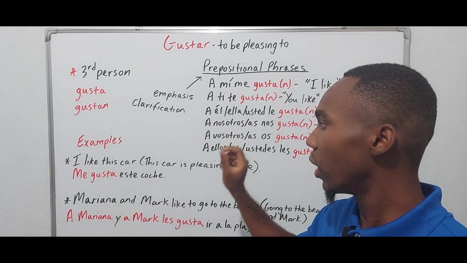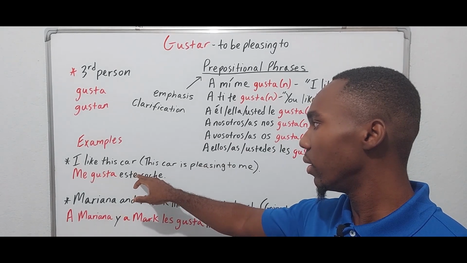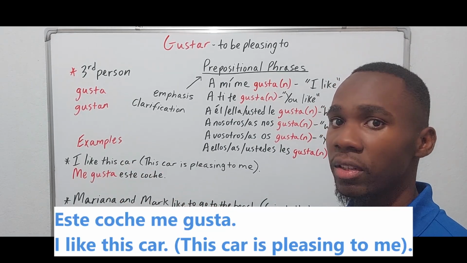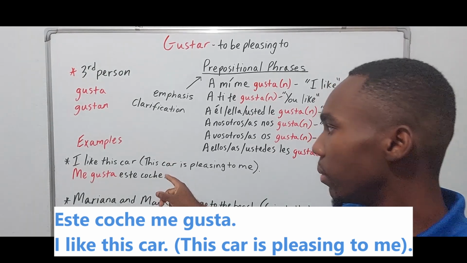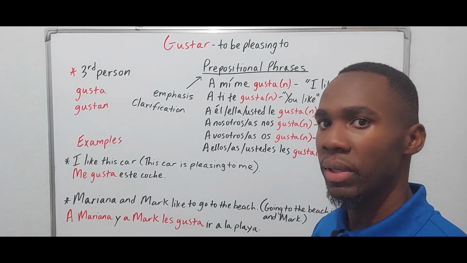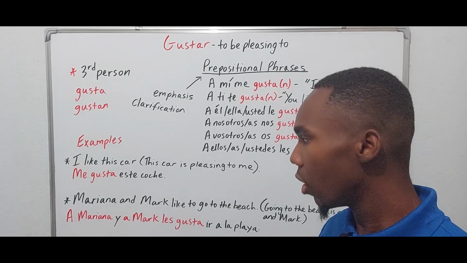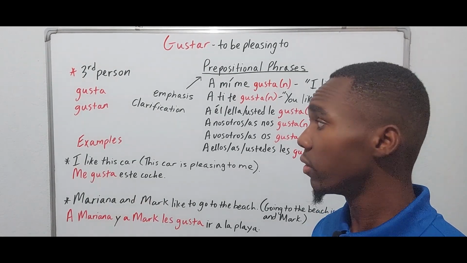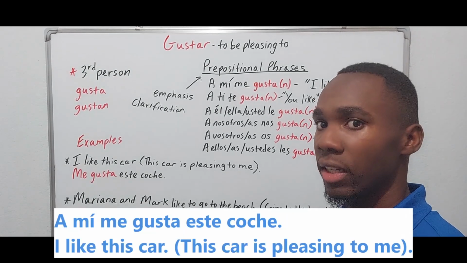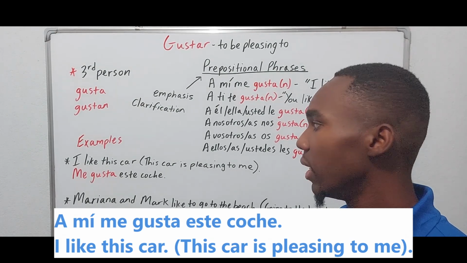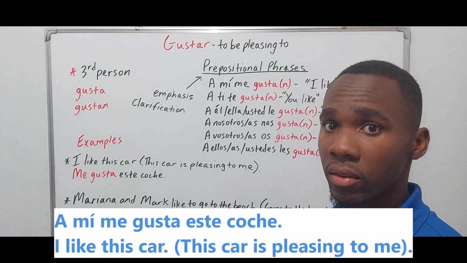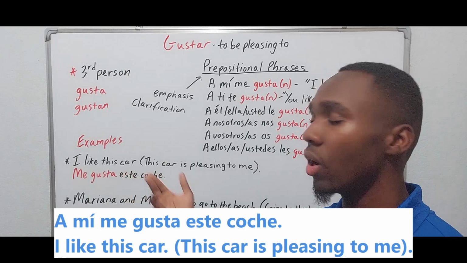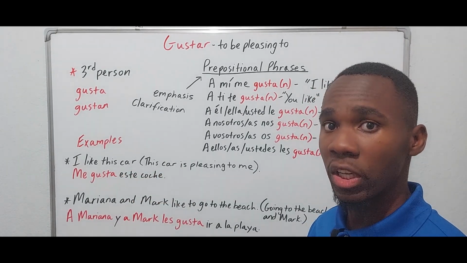Now, what I should mention is that we could change the order of this. I could also say este coche me gusta, and that's perfectly fine. Este coche me gusta, and that would be fine, okay? Or I could say me gusta este coche, right? Or I could say a mí me gusta este coche. But the a mí here would only serve as emphasis, because the indirect object pronoun me would already mean that the first person singular is being referenced.